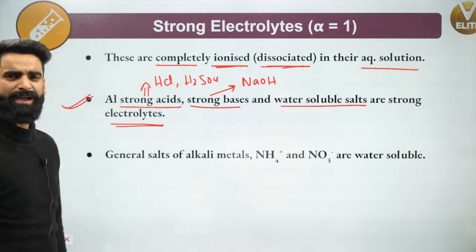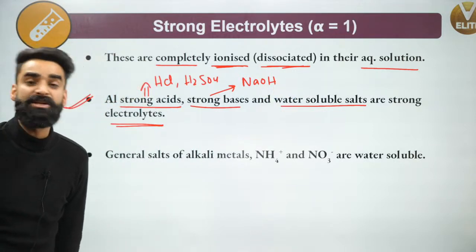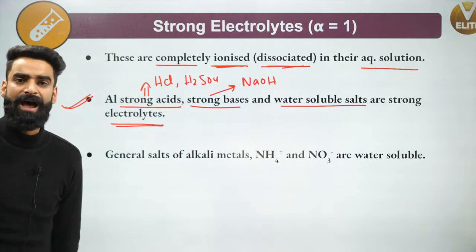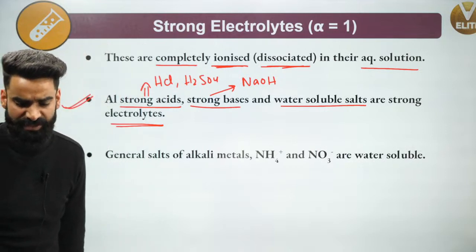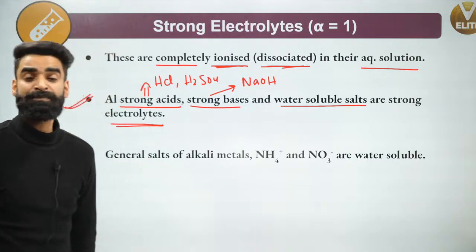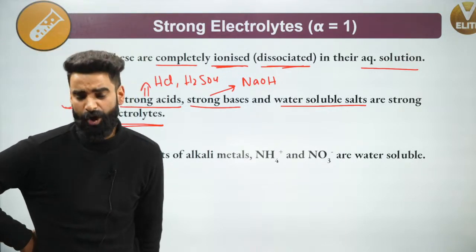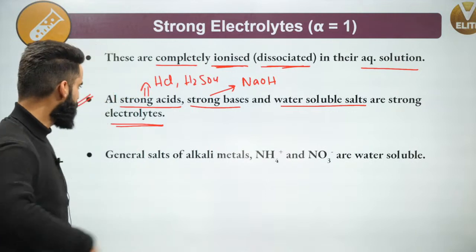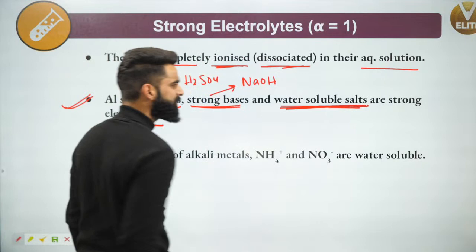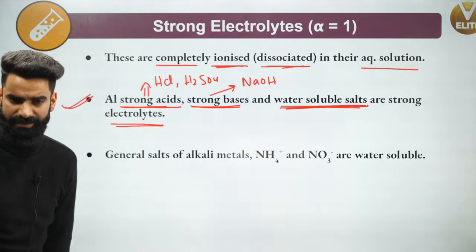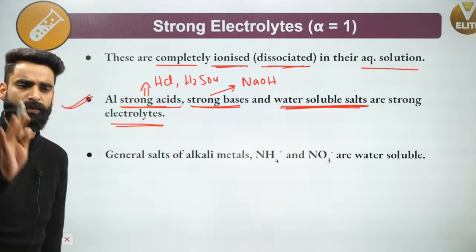All your strong acids, strong bases and water soluble salts get completely dissociated into their respective ions. Any substances which completely get ionized into their respective ions in the aqueous solution are what we call strong electrolytes. So remember from now onwards, all your strong acids, strong bases and water soluble salts are the examples of strong electrolytes.